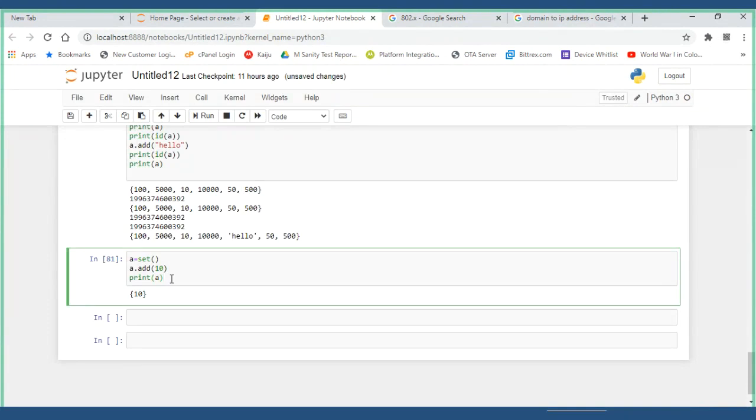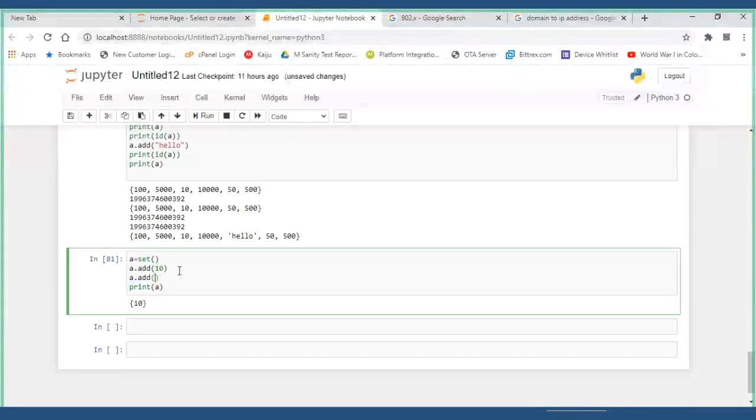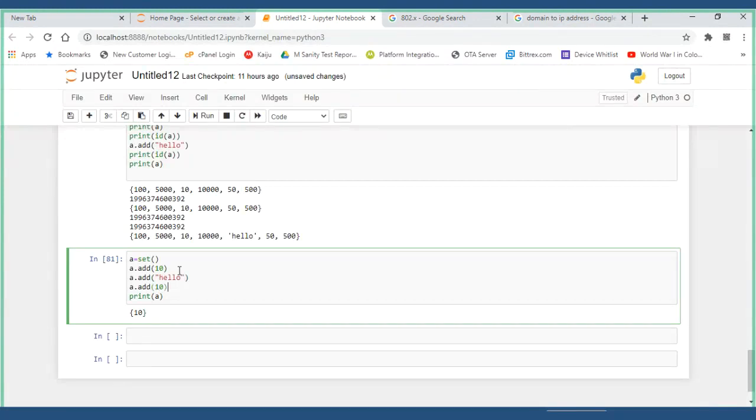Now I will add multiple elements. Some 2 to 3 elements I'll add after that: hello, and one list of elements, 10, some my name, some 10.5, something like that.